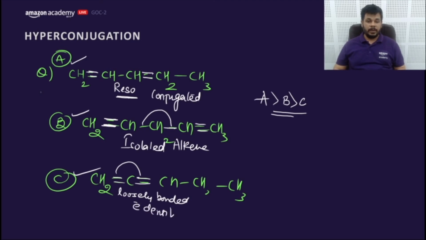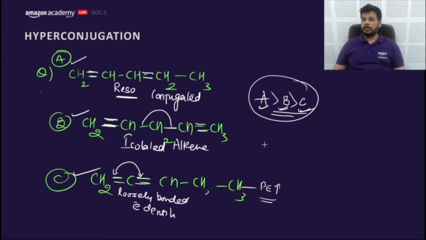So the order would be A, B, C. First would be conjugated, then the isolated, and the last one would be cumulated. Very good.